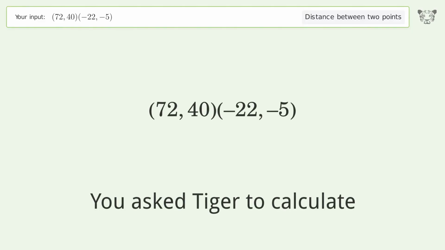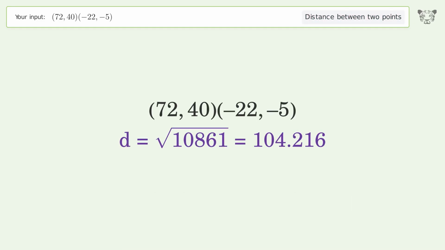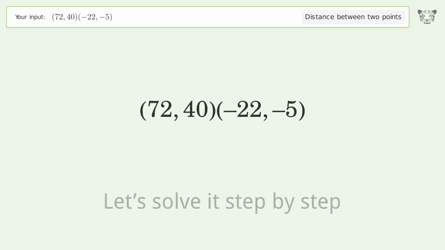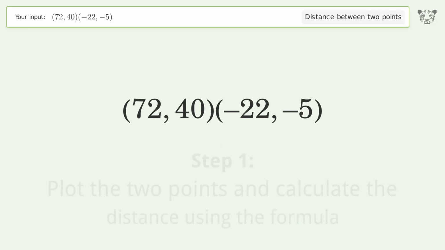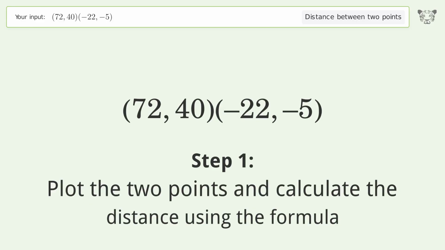You ask Tiger to calculate. This deals with the distance between 2 points. The distance between the 2 points is the square root of 10,861 or 104.216. Let's solve it step by step. Plot the 2 points and calculate the distance using the formula.